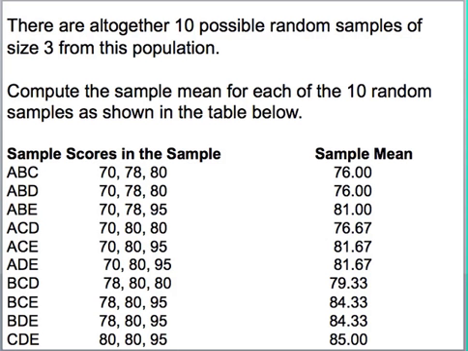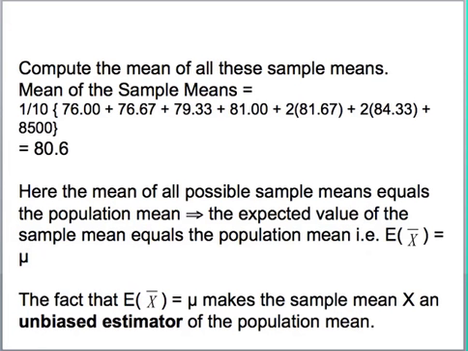And I have a list here of the 10 ways in which you can choose the students, the scores in each of these cases, and the sample mean for each of these cases. So if I chose students A, B, C, the scores would be 70, 78, and 80, and the mean would be 76. So I end up here with 10 sample mean scores, right? Now, if I find the mean of these means, my answer would be 80.6.